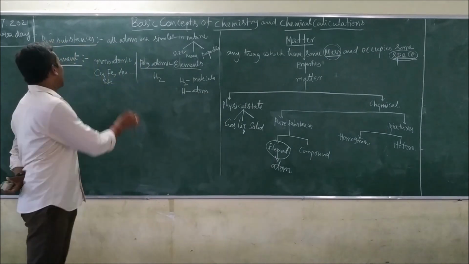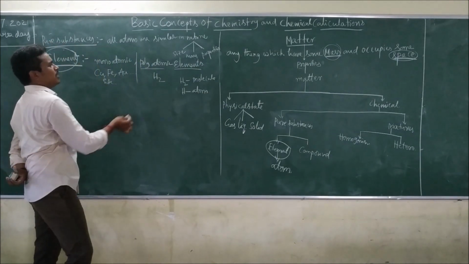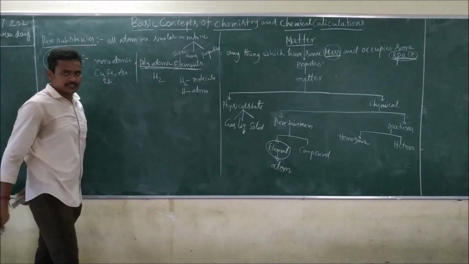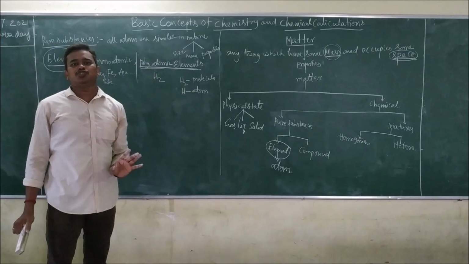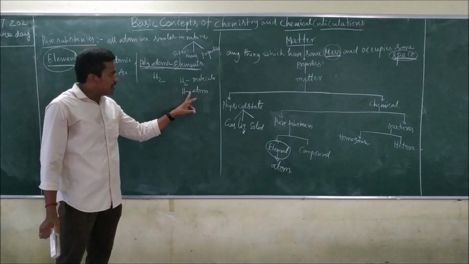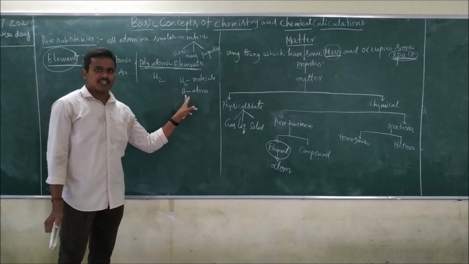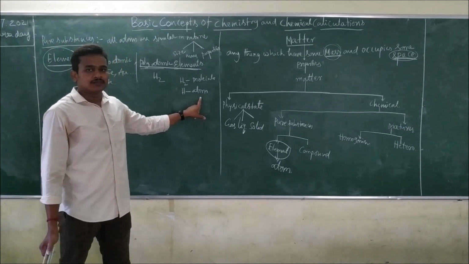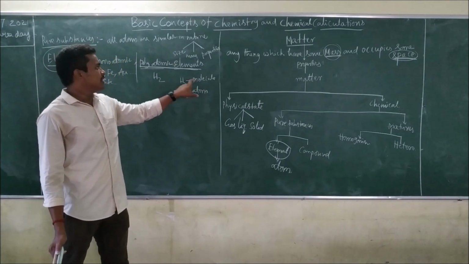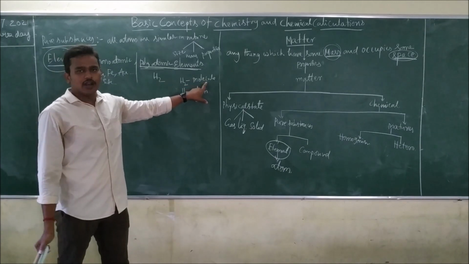But element concern, sometimes there are polyatomic elements. That means hydrogen is available itself in H2 form. It cannot be available in H form. Understand what I am speaking? What I am saying here, H is atom. These atoms combined forming H2, that is molecule.